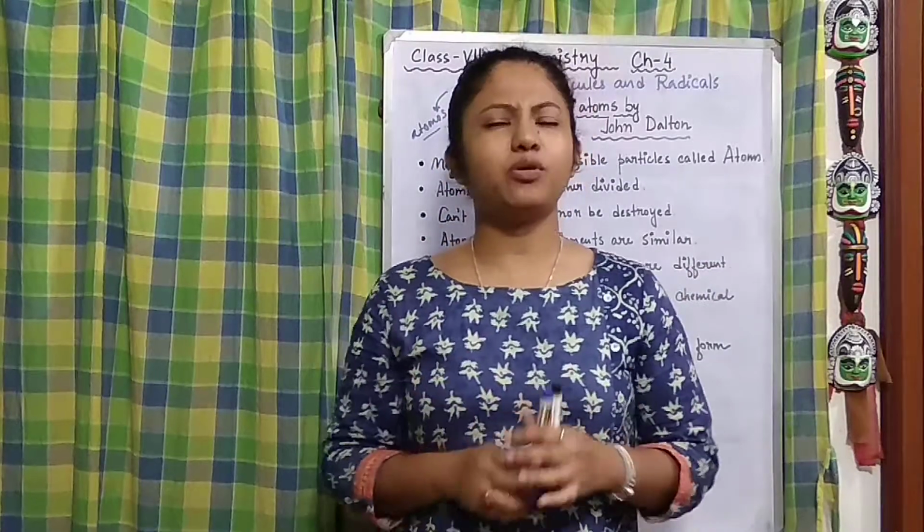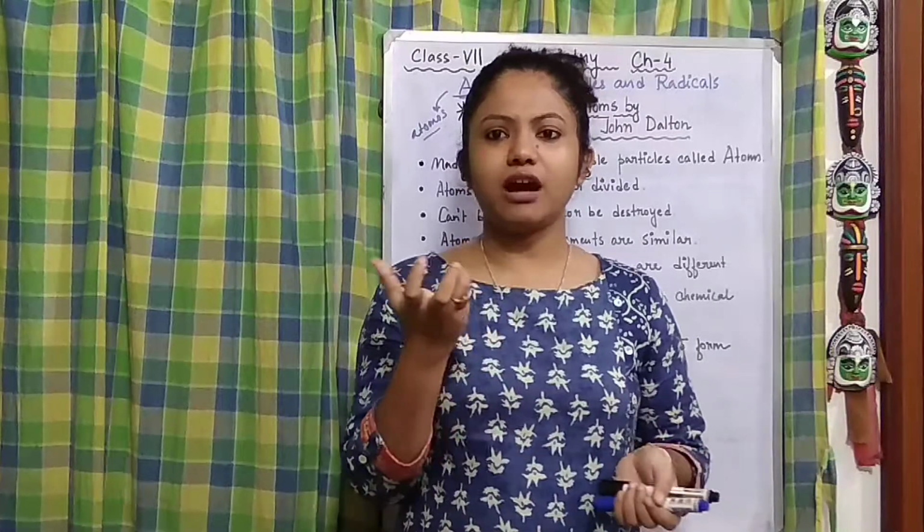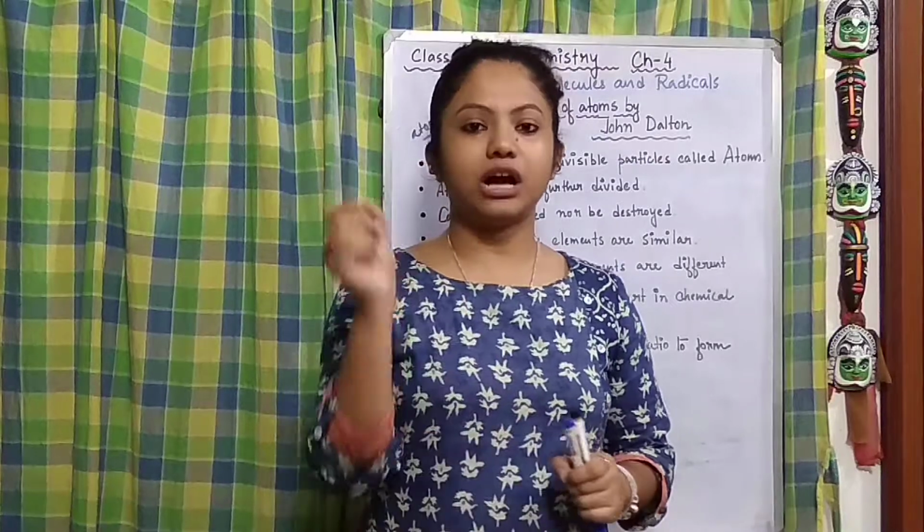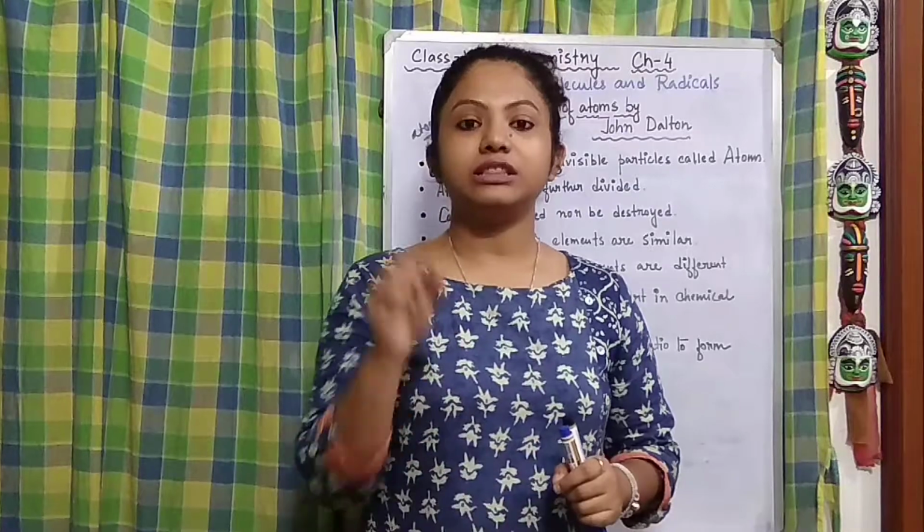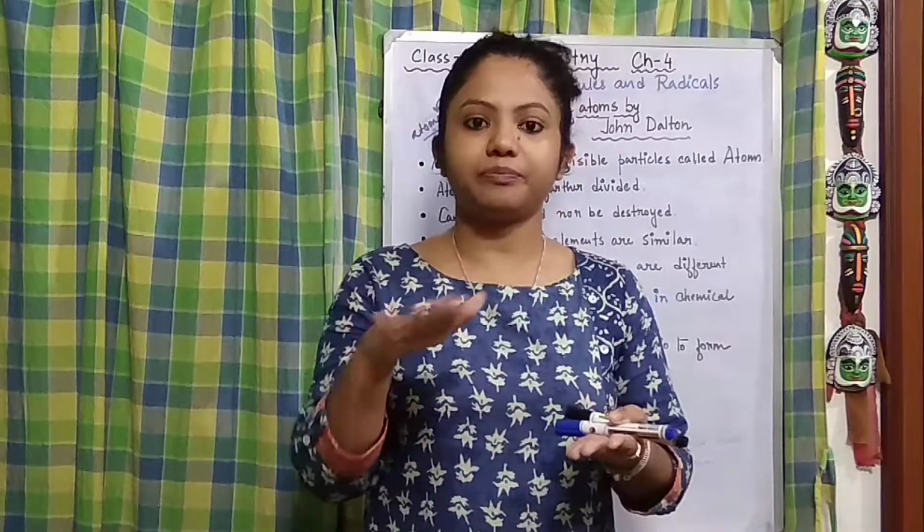Okay. Now suppose we have taken graphite. Do you know where we can find it? The nibs of the pencils you use every day are made up of graphite. So here, let's crush that graphite.